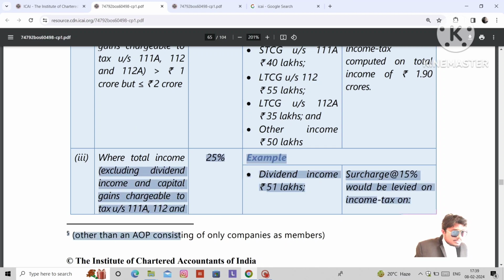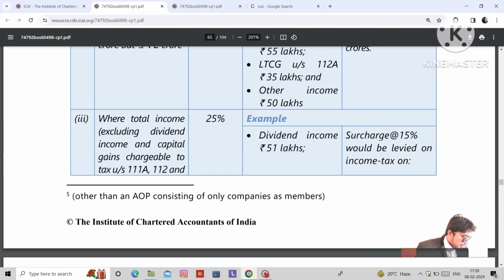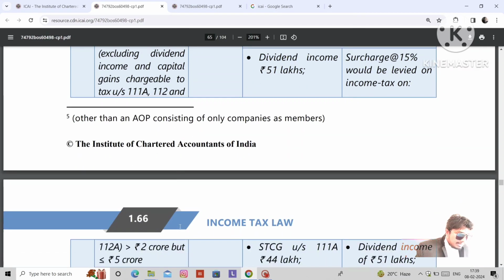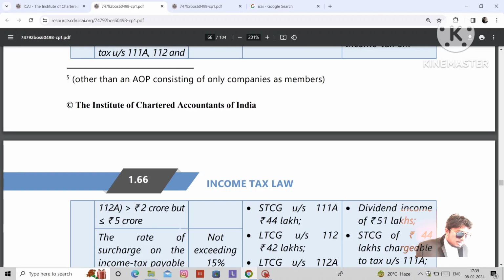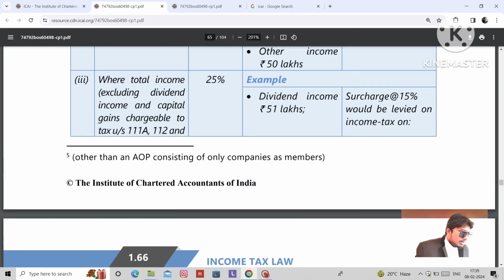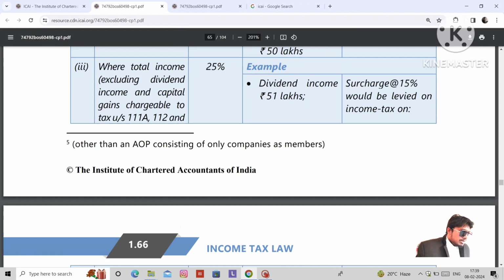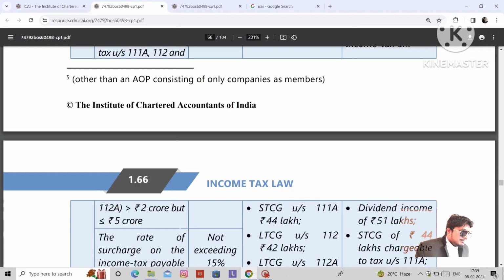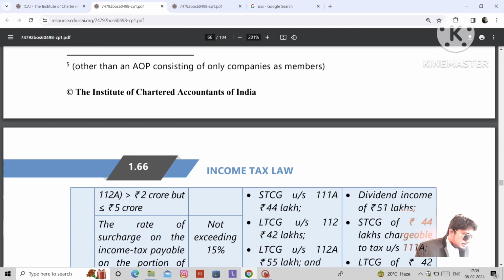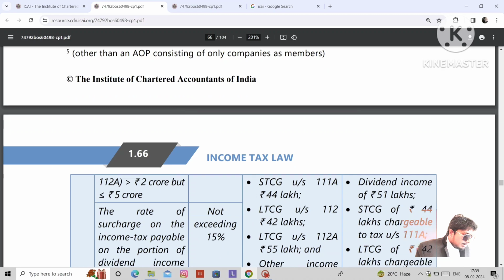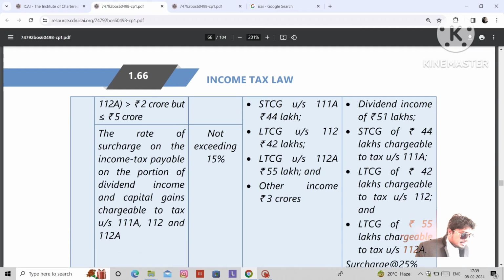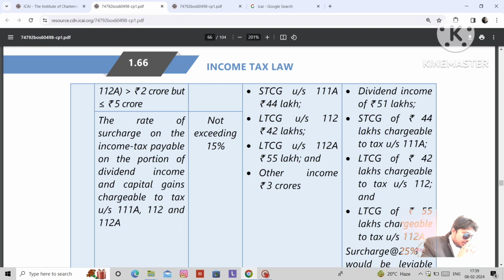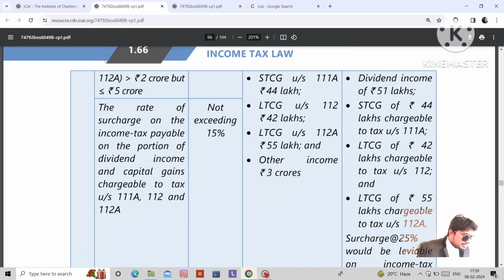Where the total income excluding dividend income and capital gains chargeable to tax under section 111A, 112 and 112A is more than 2 crore but less than 5 crores, then 25% surcharge will be applicable. See here in the example, dividend income is 51 lakhs, and short-term capital gain under section 111A is 44 lakhs. Long-term capital gain under section 112 is 42 lakhs. 112A is 55 lakhs. Other income is 3 crores.